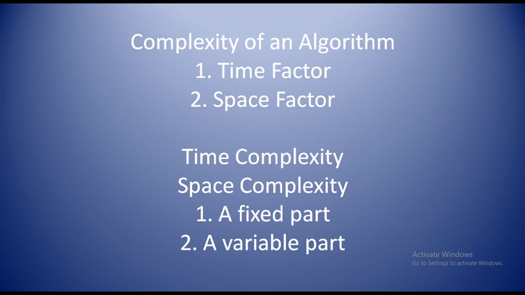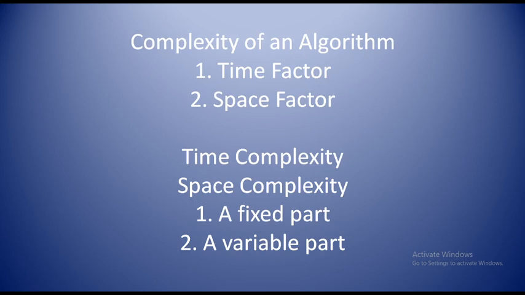And here the space required by an algorithm is equal to the sum of the following two components. One is the fixed part, another one is the variable part. The fixed part is defined as the total space required to store certain data and variables for an algorithm. It is independent of the algorithm. The second one is the variable part. It is defined as the total space required by the variables whose sizes depend on the problem.